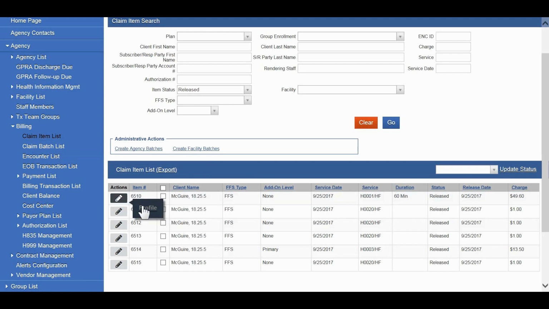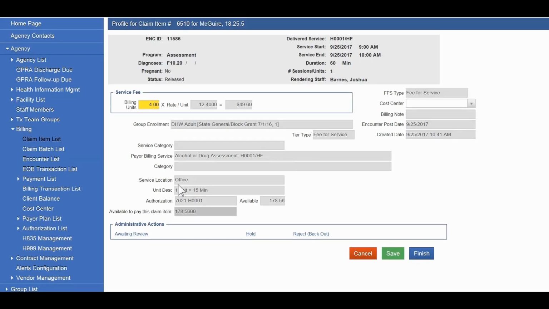If we hover over the pencil and click profile on any one of these released items, we have the option to change that item status here at the bottom in the administrative actions area as well. You'll see the profile information of this service and the dates. We also have the option to reject the item back out. What that will do is put that back in the claim item list, and it will then be editable so that we can make any changes that are necessary and then re-release that item so that we can include it in a batch.